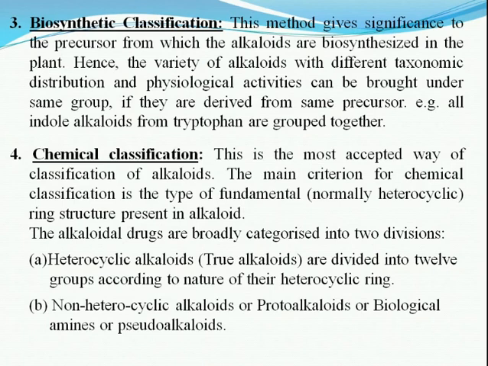Based on the precursor which is used for biosynthesis of its phytoconstituent, it is called biosynthetic classification. And based on the chemical compound present in it, it is called chemical classification. In this chemical classification, there are two distinct divisions, that is heterocyclic alkaloids, called true alkaloids, and non-heterocyclic alkaloids, called protoalkaloids.